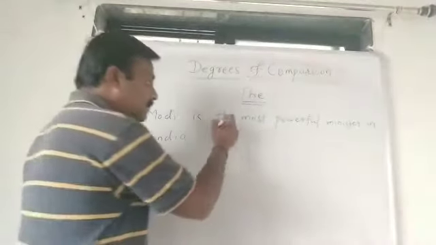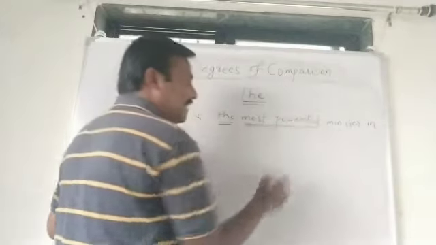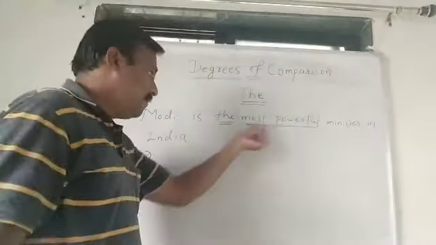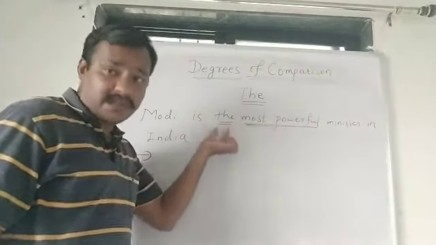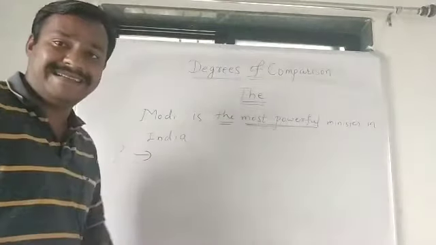Whenever you find such a sentence, before that superlative form of adjective there will be only the article "the". In that case, how do we change it to positive degree?